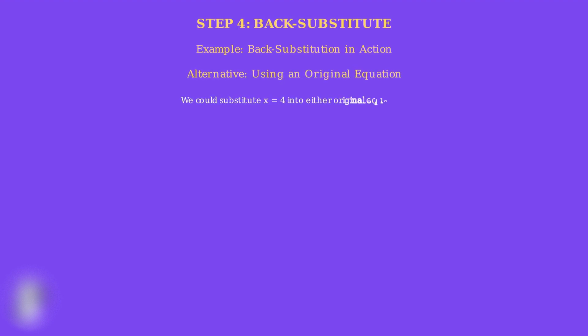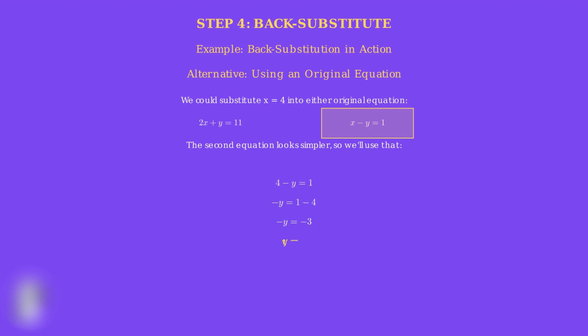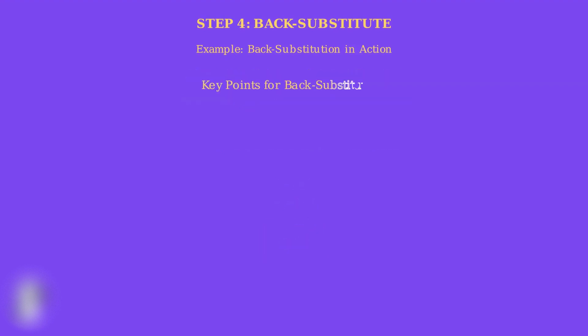Alternatively, we could substitute x equals 4 directly into either of our original equations. Both will give us the same answer. The second equation looks simpler, so we'll choose that one. We substitute x equals 4 to get 4 minus y equals 1. Subtracting 4 from both sides gives us negative y equals negative 3. Multiplying both sides by negative 1 gives us y equals 3. Same answer.